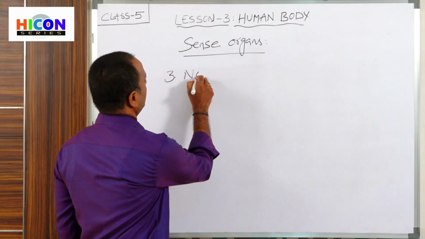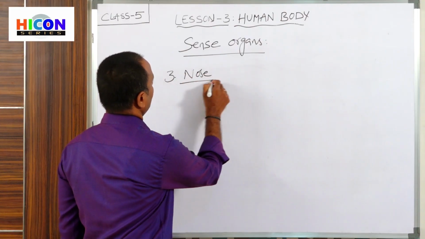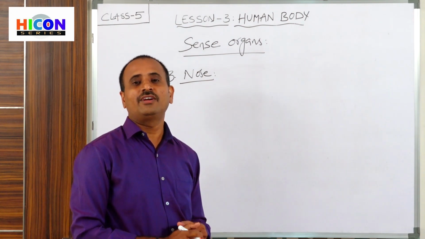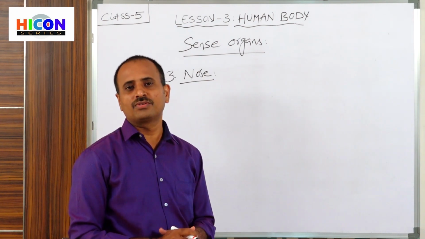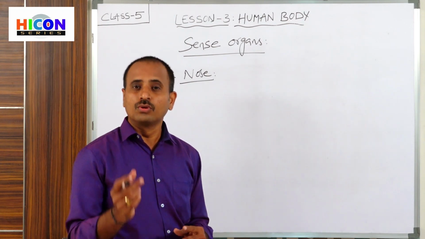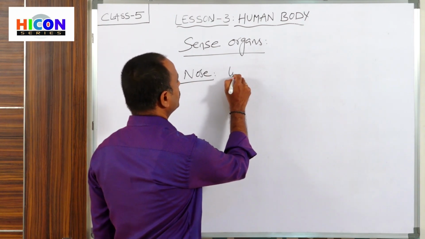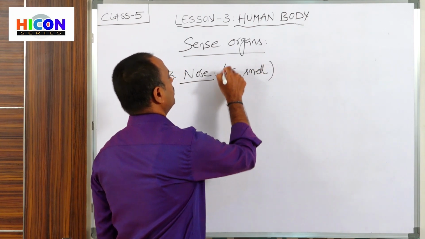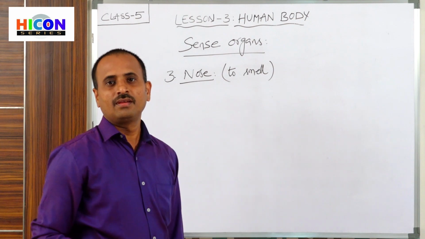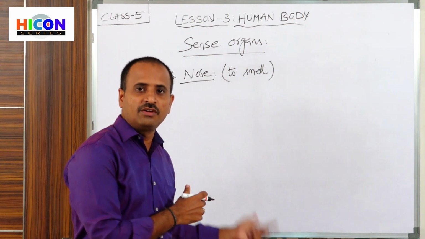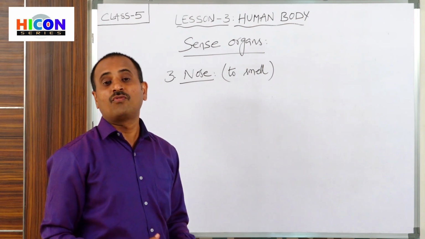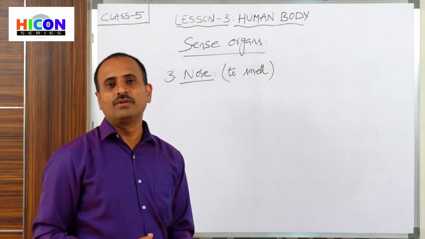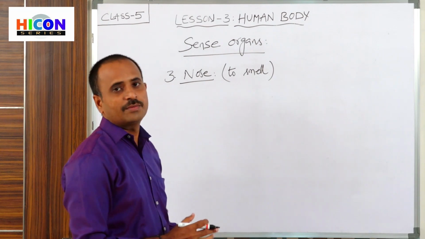The third sense organ is the nose. So children, what is the function of the nose and what can we sense with our nose? The nose is to smell. By using the nose, we can smell different types of smells. The main function of the nose is to smell.